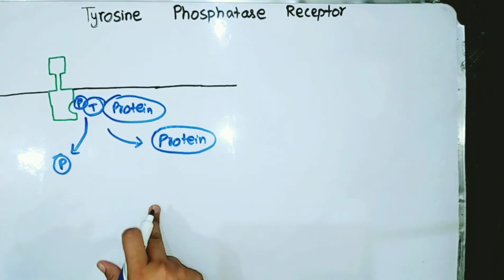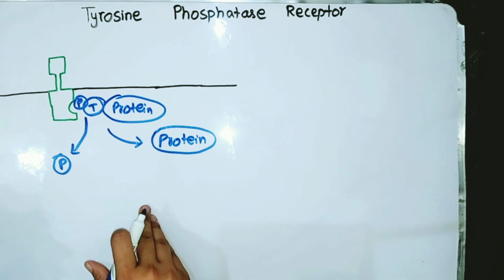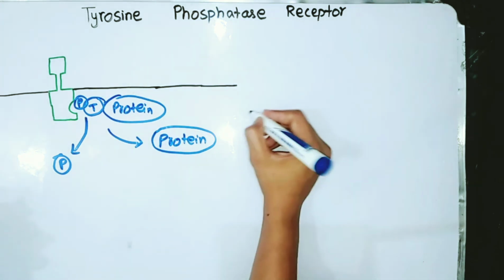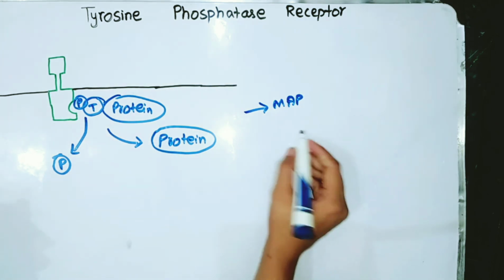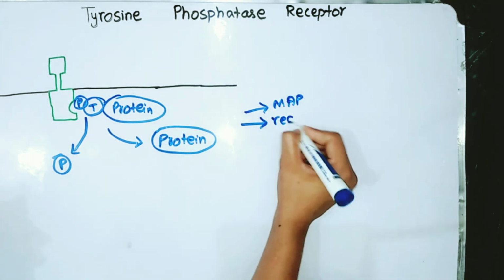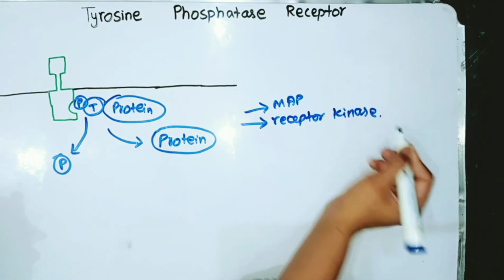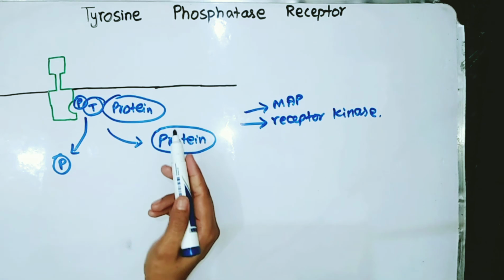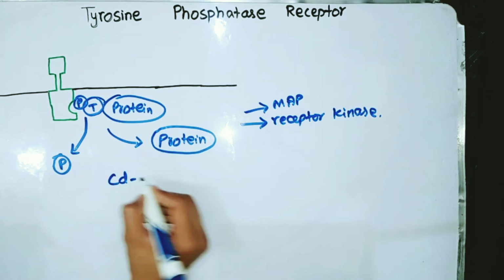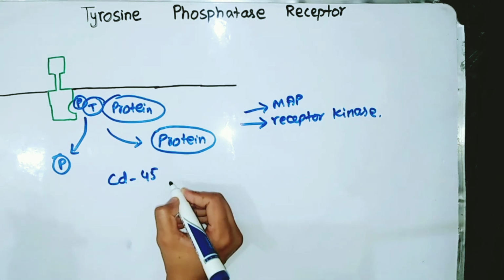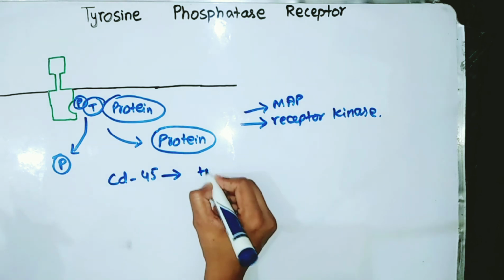So this type of enzymes, they dephosphorylate different proteins such as MAPs, that are mitogen activated proteins, or different types of receptor kinases. And an example of this tyrosine phosphatase receptor is CD45 protein. CD45 protein is a protein that acts as tyrosine phosphatase.